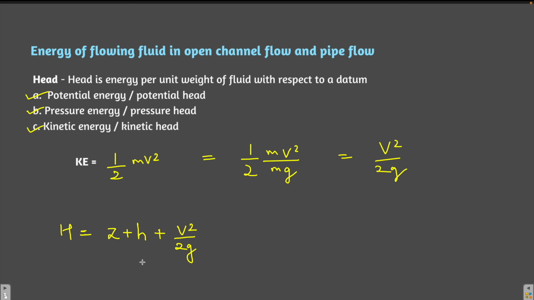I hope this is clear up till now. If not, just rewind and go through it once again, because this is going to be the basis of your open channel flow. This equation is very important and it will help you understand the entire open channel flow. So first one is the potential head, this is the pressure head, and this is the kinetic head.